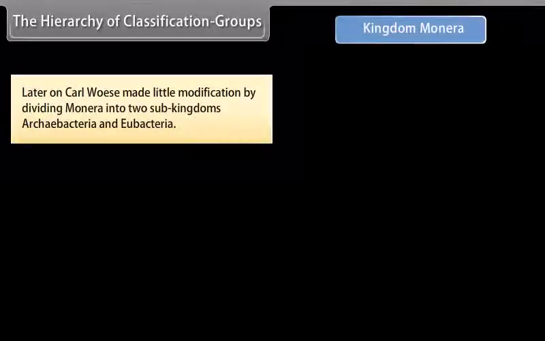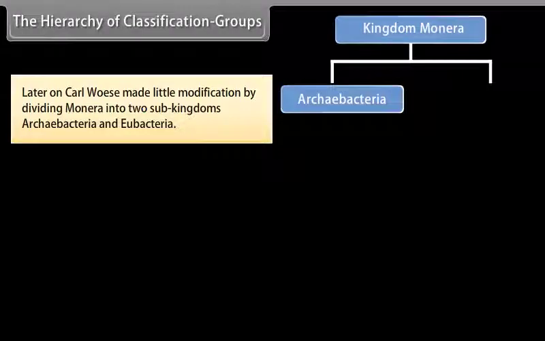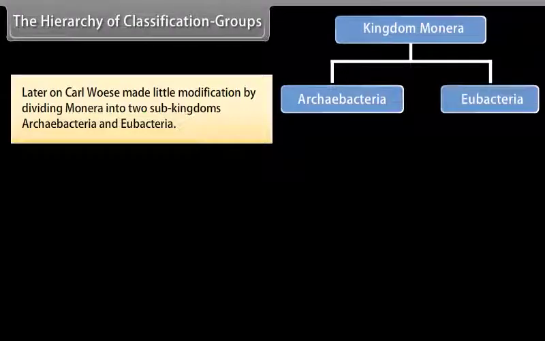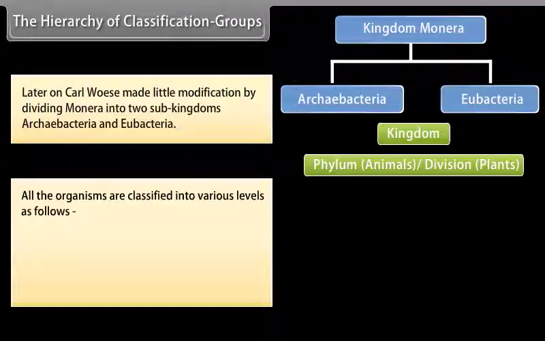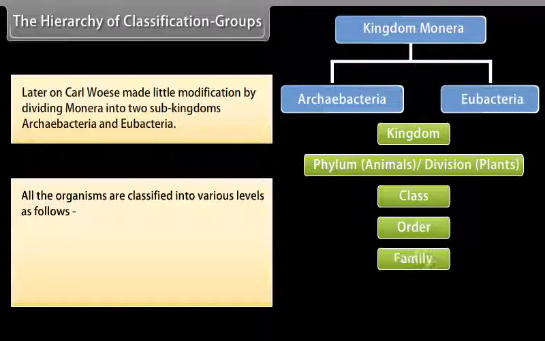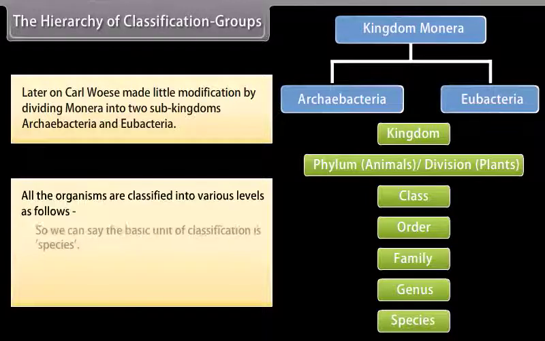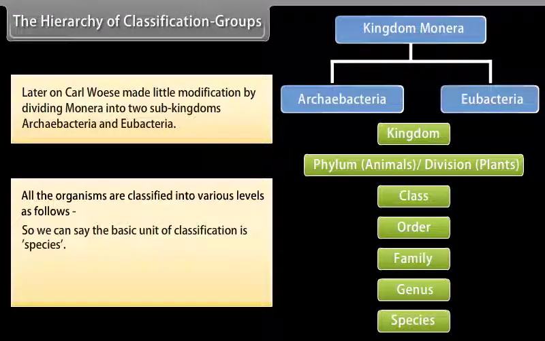Later on, Carl Woese made a little modification by dividing Monera into two sub-kingdoms, Archaebacteria and Eubacteria. All the organisms are classified into various levels as follows: kingdom, phylum (for animals) or division (for plants), class, order, family, genus, species. So we can say the basic unit of classification is species.